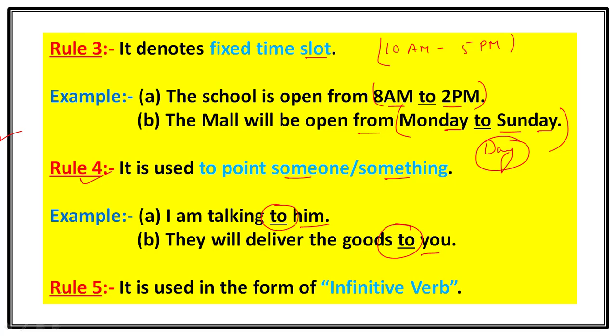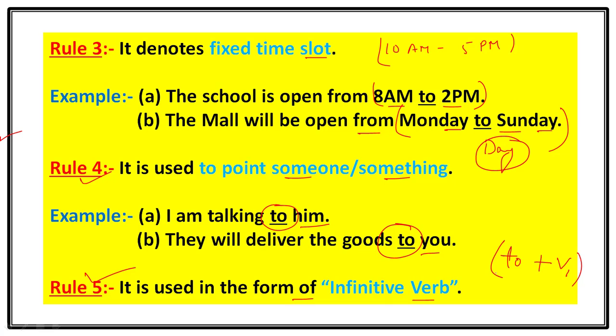Let's proceed for rule number 5. It is used in the form of infinitive verb. And what is infinitive verb? It is the combination of to and the first form of verb, to plus V1. It is infinitive verb.